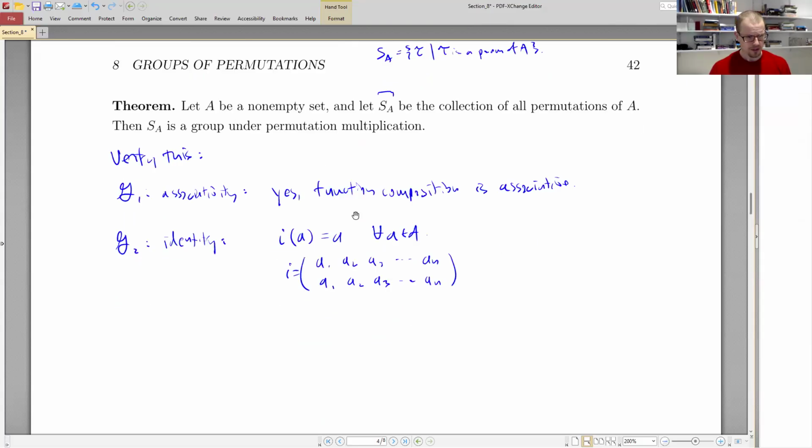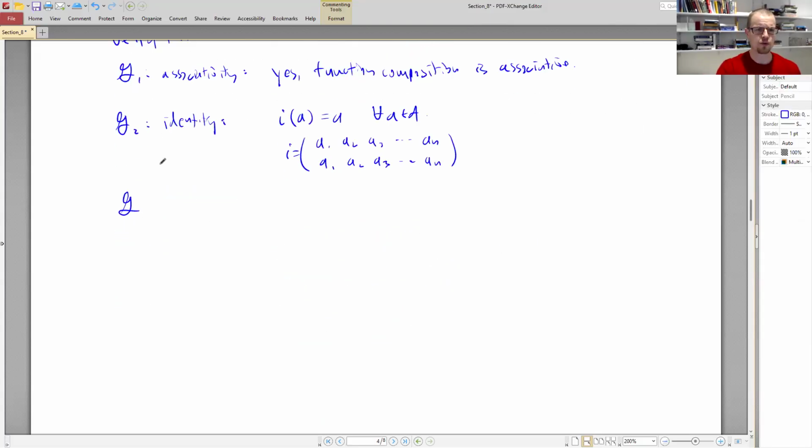All right. So the last property that we have to satisfy in order for a binary structure to be a group is inverses. So does an inverse exist? Yes, inverses exist. So let tau be a permutation, right? That's what I want it to be here. If it's a permutation, tau is 1 to 1 and onto.